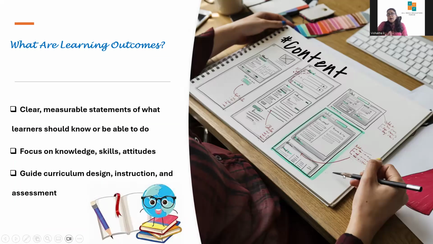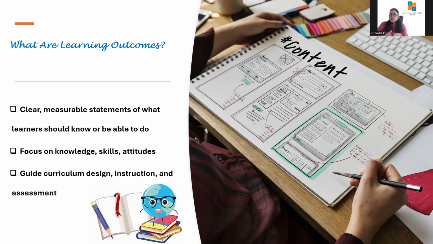Learning outcomes are clear, measurable sentences that describe what students should know, what students should understand, and be able to do after a lesson or a unit. They help teachers focus on what truly matters in learning, not just what is taught, but what is learned.